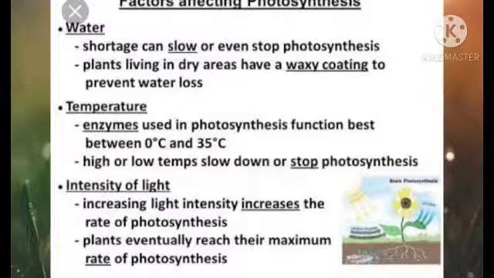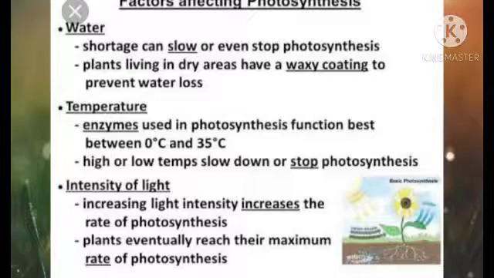After that, when the intensity becomes too much or too high, then the photosynthetic process may decline because excess intensity of light increases temperature, and that slows the process of photosynthesis by breaking enzymes needed for photosynthesis. So sunlight duration, intensity and quality affect the rate of photosynthesis. Okay, high intensity of light also destroys chlorophyll.